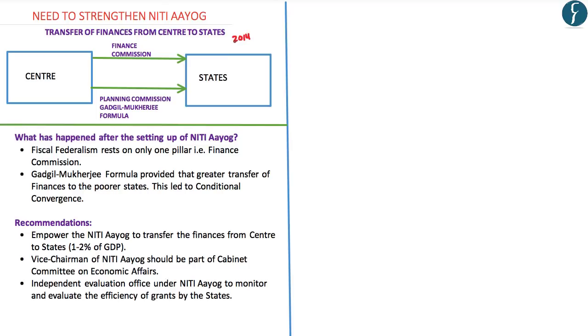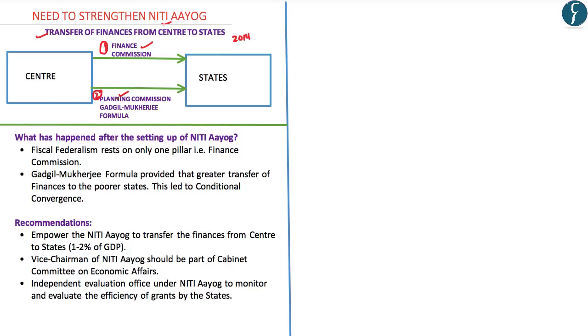Now, one major difference between the Planning Commission and the Niti Aayog is that, unlike the Planning Commission, the Niti Aayog does not have power to transfer finances from the central government to the state government. So, before the setting up of Niti Aayog, the transfer of finances from the central government to the state government used to take place through mainly two routes. Transfer of finances based upon the recommendations of the Finance Commission, as we have discussed before, and the second route was transfer of finances based upon the recommendations of Planning Commission.